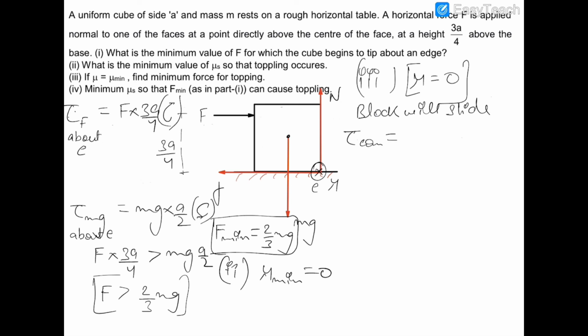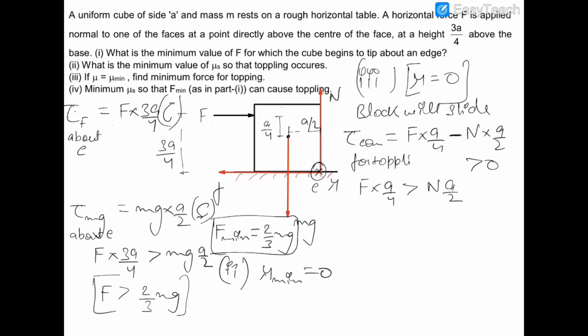So the torque about COM will be F into a by 4, and the torque of normal reaction will be minus N into a by 2. This torque should be positive, because the toppling torque, which is F into a by 4, should be greater than the preventing torque, which is N into a by 2, for toppling.